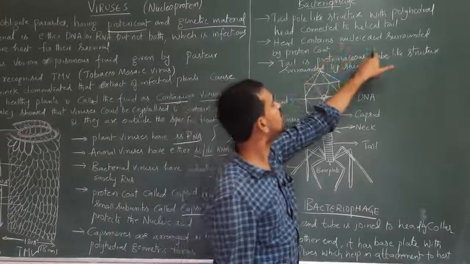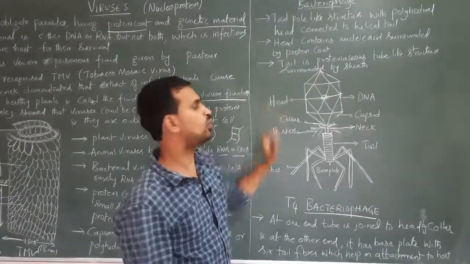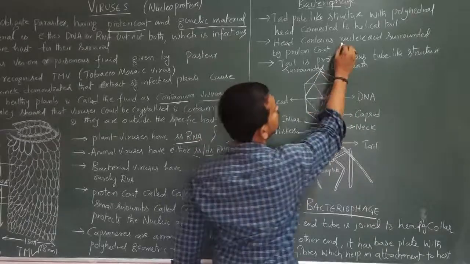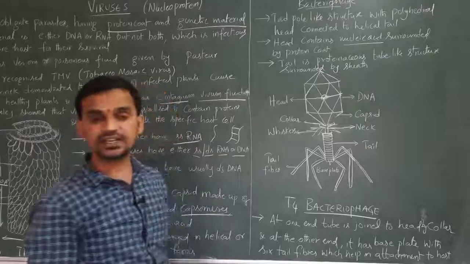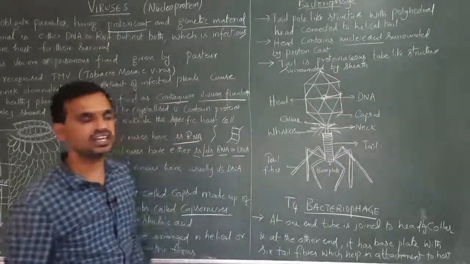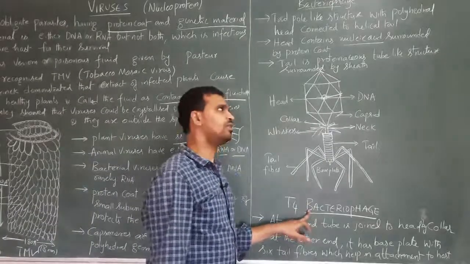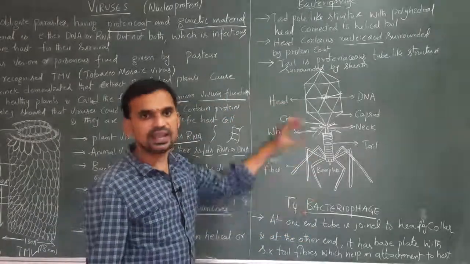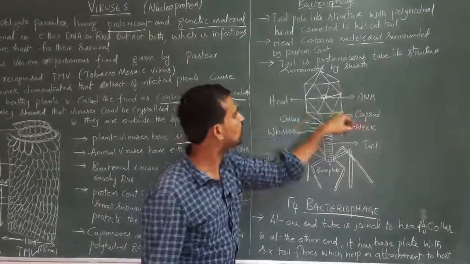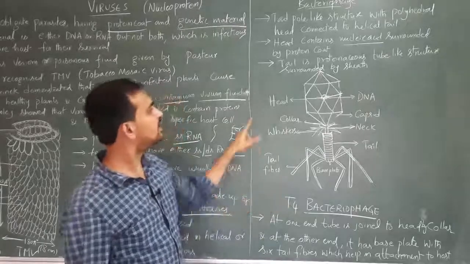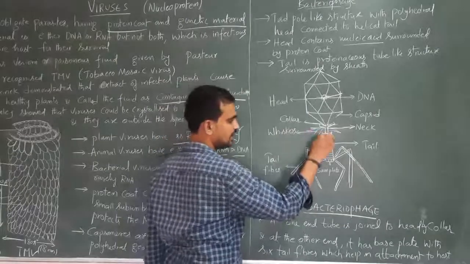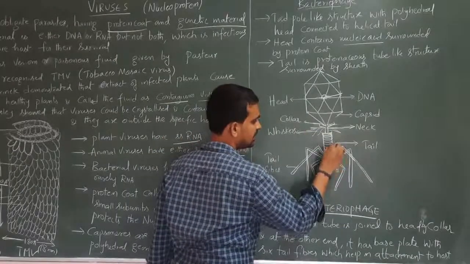The head contains nucleic acid surrounded by the protein coat. What is the nucleic acid here? DNA is the nucleic acid, or the genetic material, in T4 bacteriophage. Now coming to the tail. The tail is a proteinaceous tube-like structure surrounded by a sheath. This structure is called the tail.